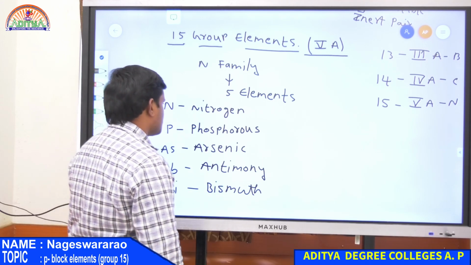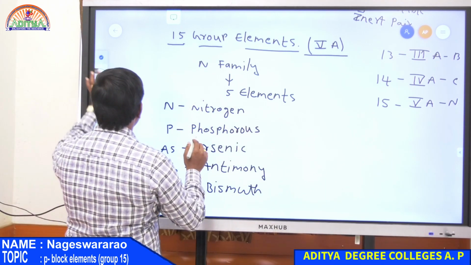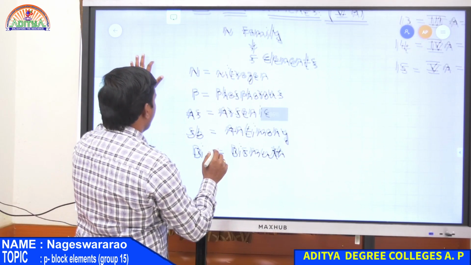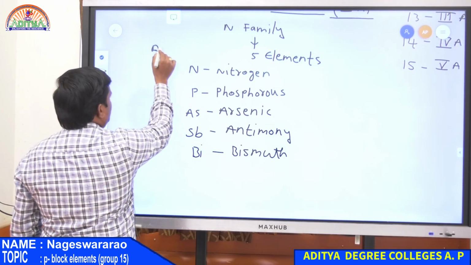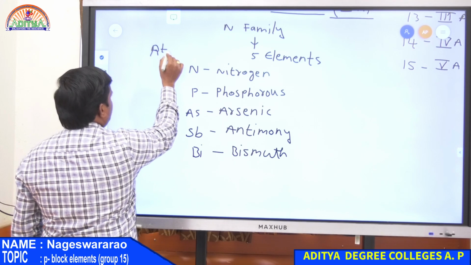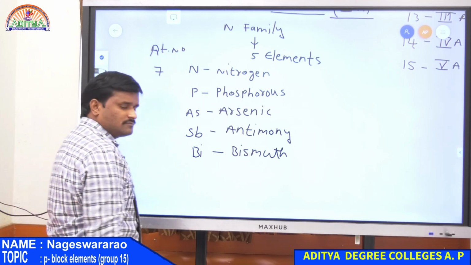Now atomic numbers. So what is the atomic number of nitrogen? Nitrogen atomic number is 7. So for nitrogen, atomic number is 7.